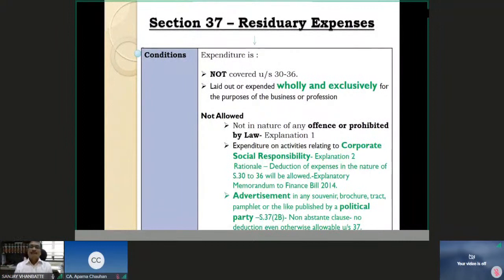Now, we have seen Sections 30 to 36. Section 30: repairs and so on for buildings. Section 31: machinery, plant and furniture repairs. Insurance premium, rent, rates.